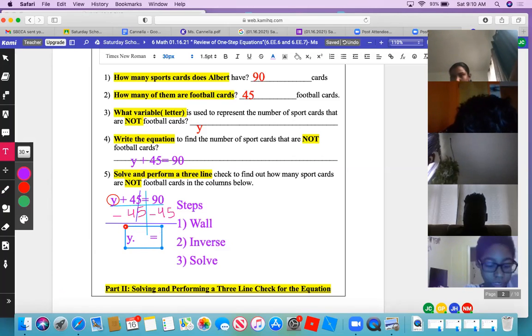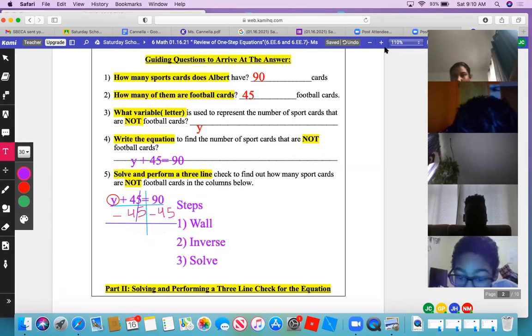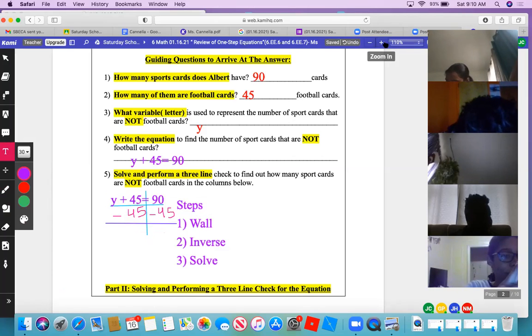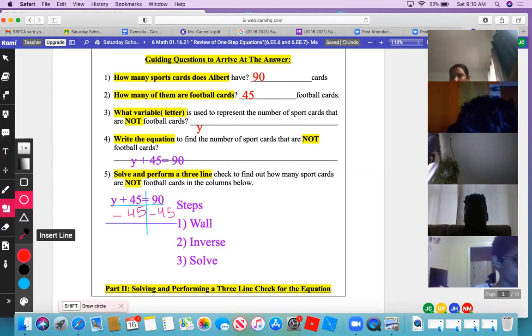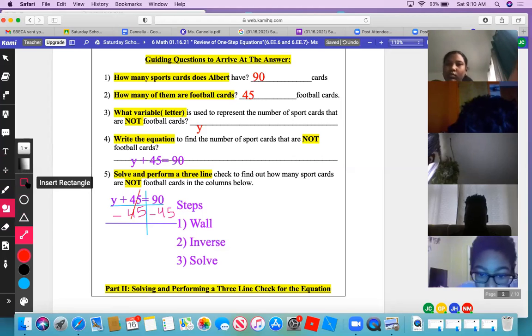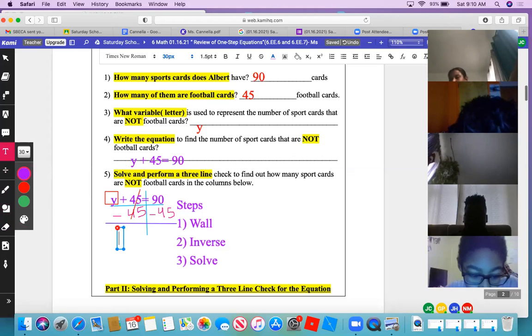What's 90 minus 45? 45. Oh, yeah. Okay, I guess I have to go redo that. So 45 what? What does that 45 represent? The 45 represents how many sports cards are not football cards.